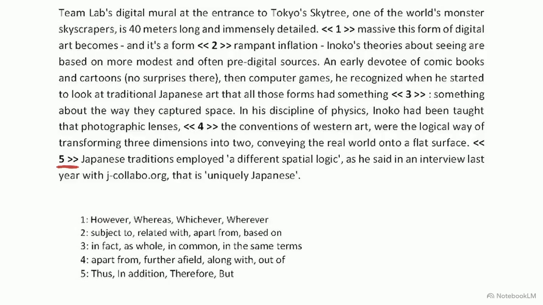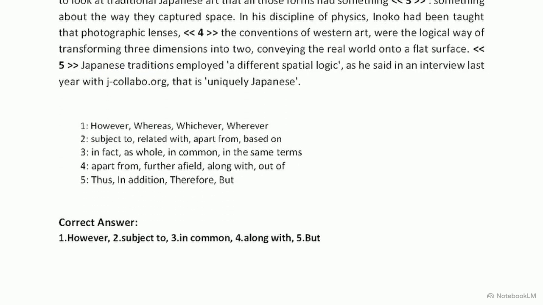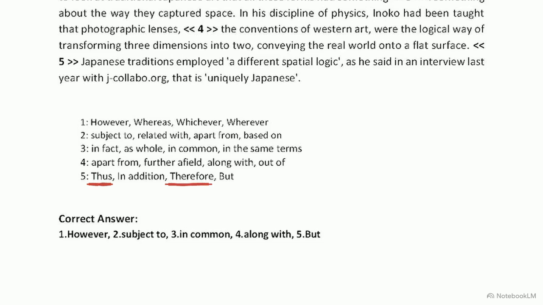For our final blank, we have to analyze the relationship between 2 different sentences to find the macro context. The previous sentence focuses on conventions of Western art, while the final sentence introduces Japanese traditions. Since these 2 ideas are presented as opposing traditions, result words like therefore and thus are invalid. A contrast word is required, making but the only logical choice.